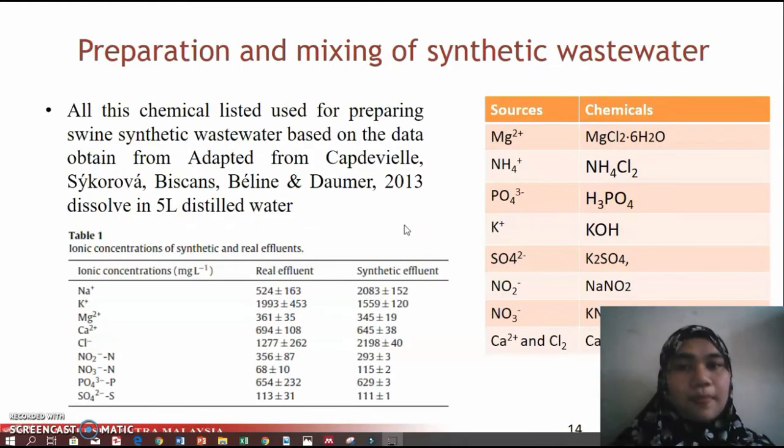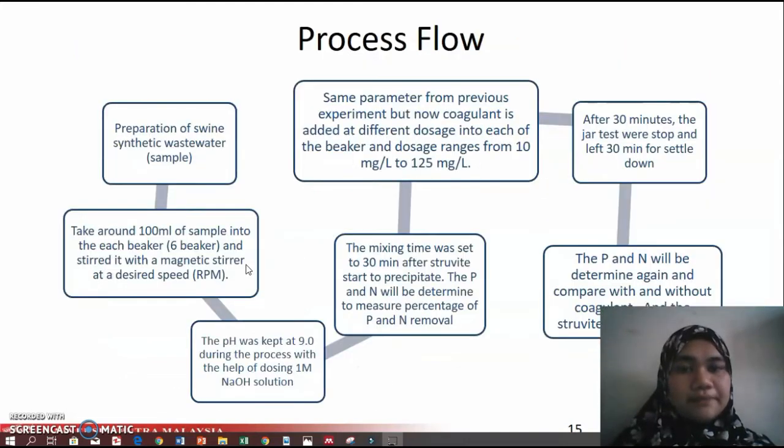solution. So for the preparation of the mixing of synthetic wastewater, all these chemicals that I have stated before are based on this table, which is adapted from this journal. I will make the chemical concentrations according to this one, and then dissolve all these chemicals in 5 liters of distilled water. This table is used for swine synthetic wastewater.